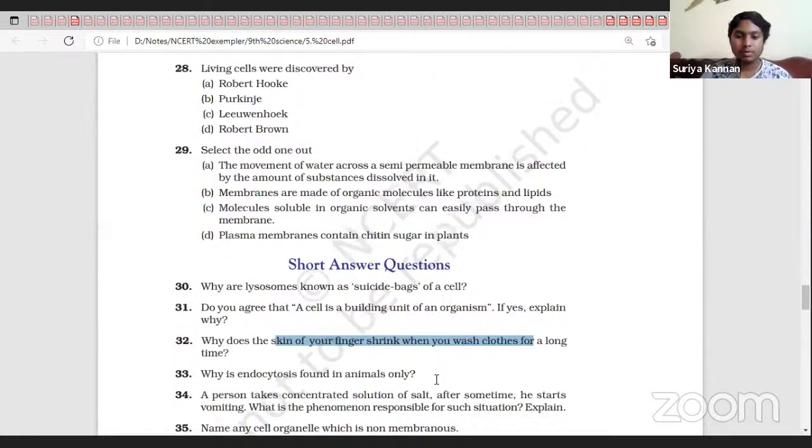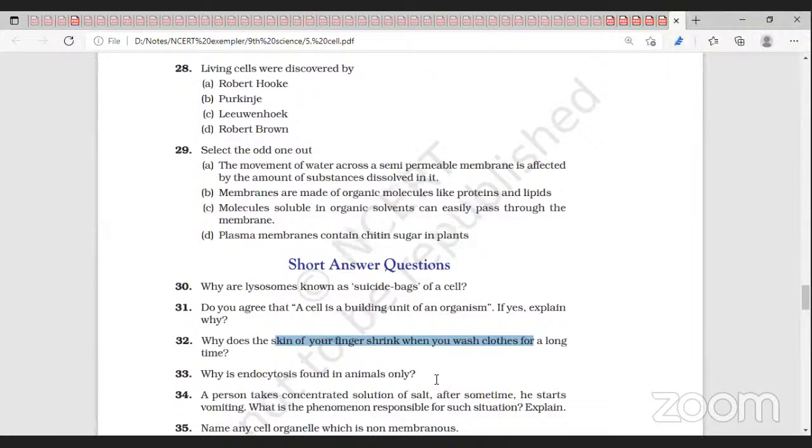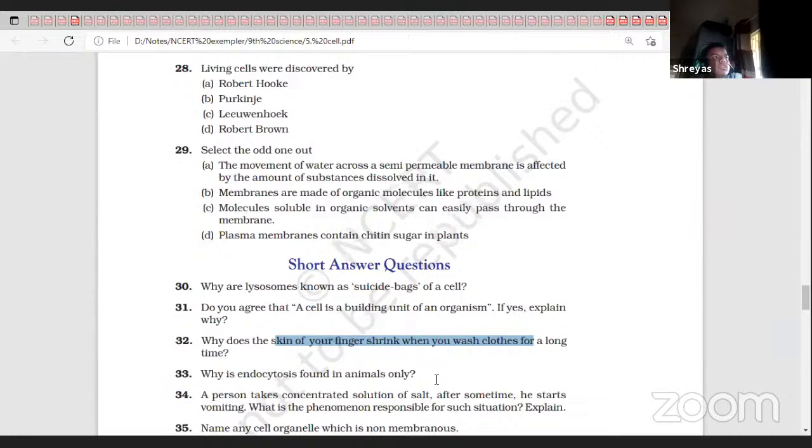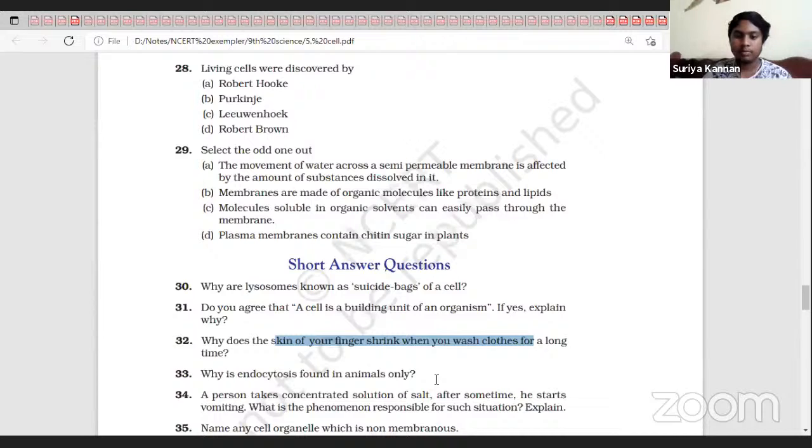When we wash clothes, the soap solution is more concentrated, a hypertonic solution, so the amount of water is less.